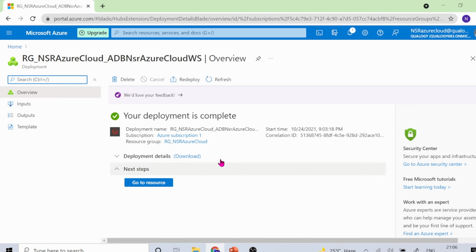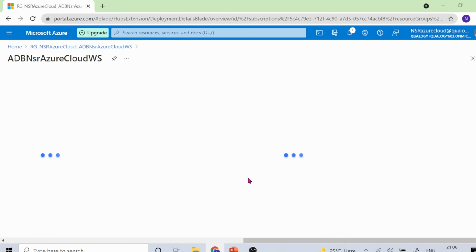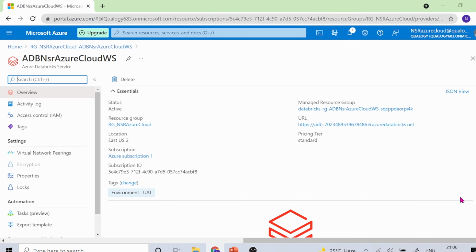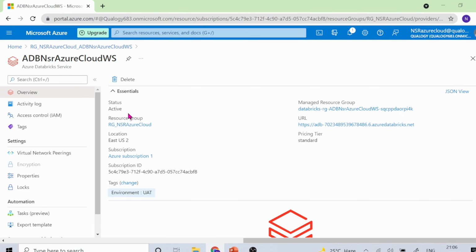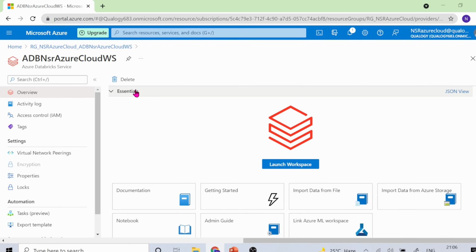All right, now the deployment is complete. We'll just click on go to resource. Just minimize this. If you can see here, the status is active and it has been created under this particular resource group, and it is allocated a subscription ID, and all the details are present here. Manage resource group and the URL. Let me just minimize this. So this is what we have created.